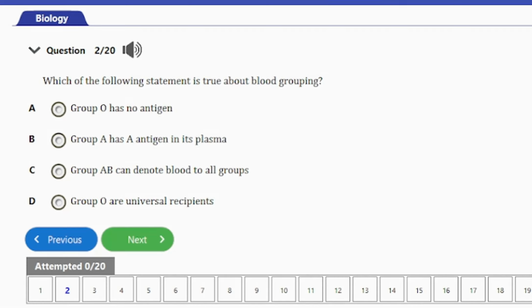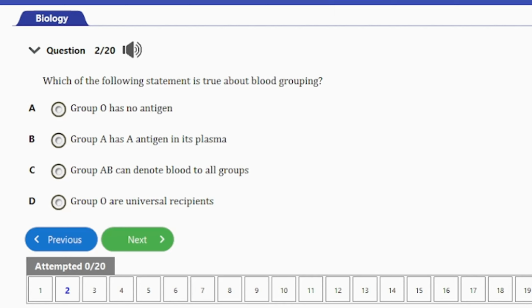Question number 2. It says, which of the following statements is true about blood grouping? A. Group O has no antigen. B. Group A has A antigen in its plasma. C. Group AB can donate, actually this should be can donate, so Group AB can donate blood to all groups. And then option D, Group O are universal recipients. So actually the answer to this question, guys, is option A.